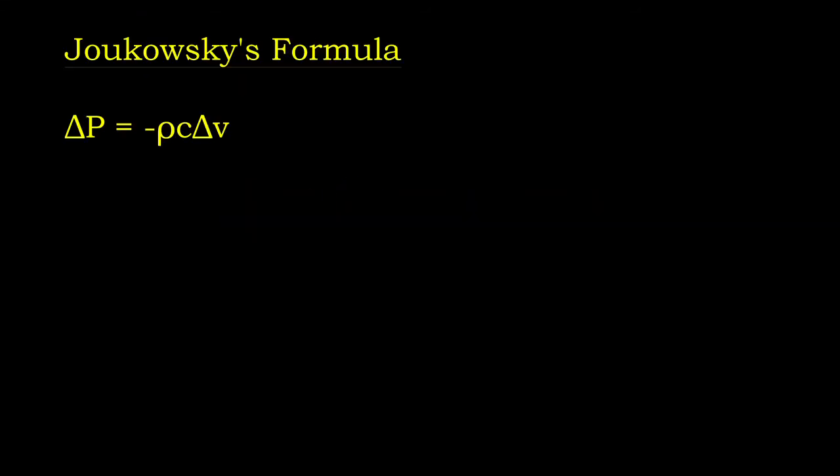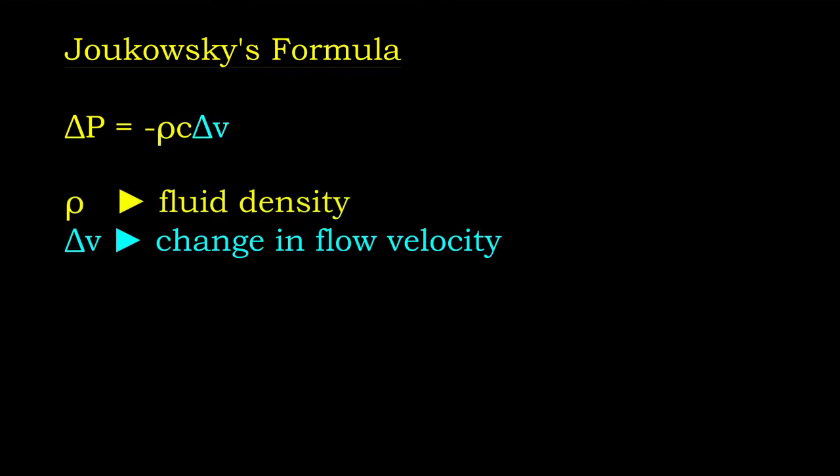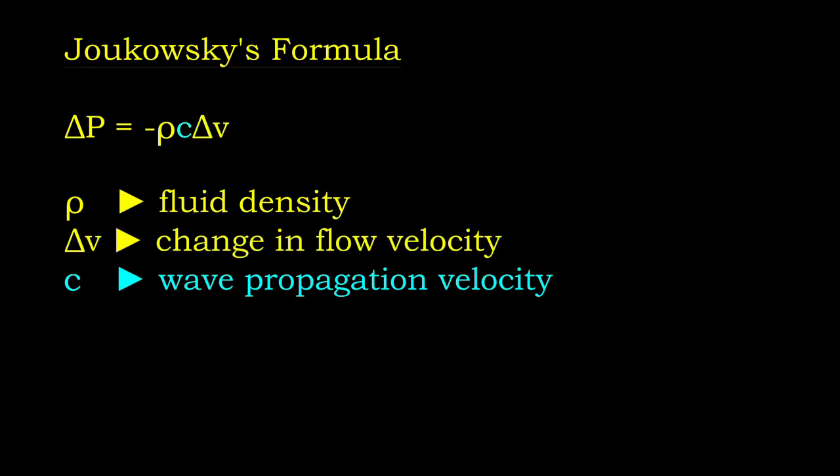The Joukowsky equation is used to estimate the effect of water hammer in terms of pressure change. This equation works with the assumption that the change in flow velocity is instantaneous, which may be achieved by opening or closing a valve abruptly. The parameters considered are fluid density, expected velocity change, and wave propagation velocity in the fluid. The wave propagation velocity is dependent on fluid density and its bulk modulus. The impact of water hammer is high if the fluid has high density and wave propagation velocity. It is also critical when we are dealing with huge velocity change.